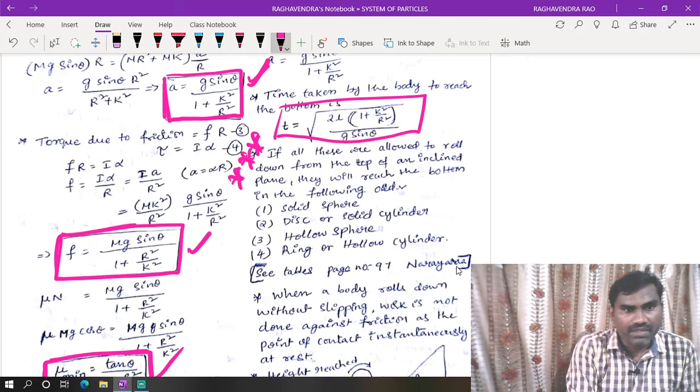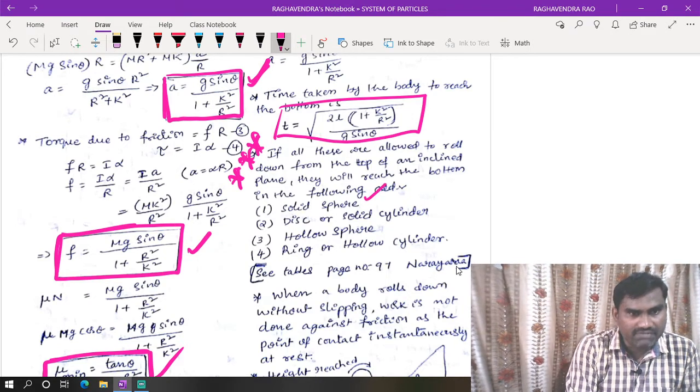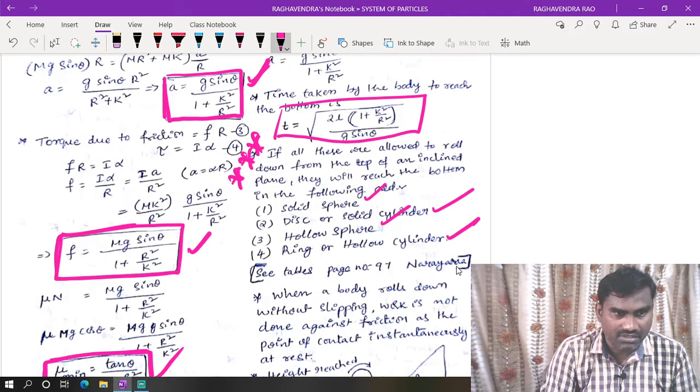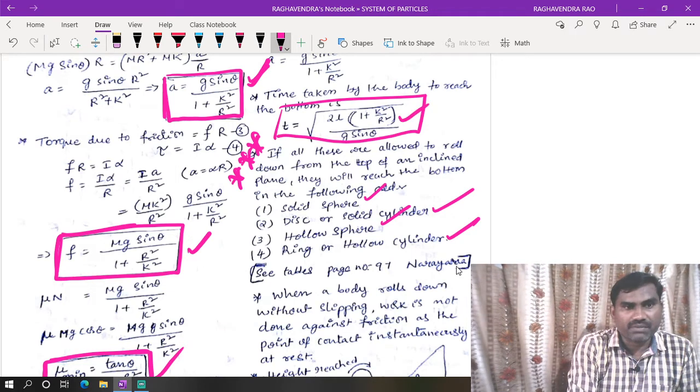If all three are allowed to roll down from the top of an inclined plane, they will reach the bottom in the following order. Solid sphere is first, next disc or solid cylinder, next hollow sphere, and so on. So which one will reach the ground first? Based on those values we can decide. T is proportional to 1 plus k square by r square.